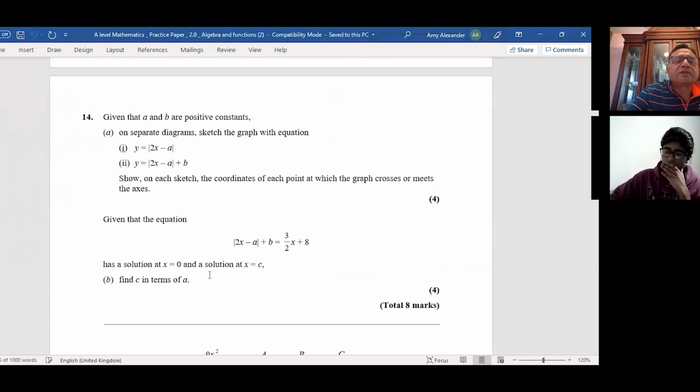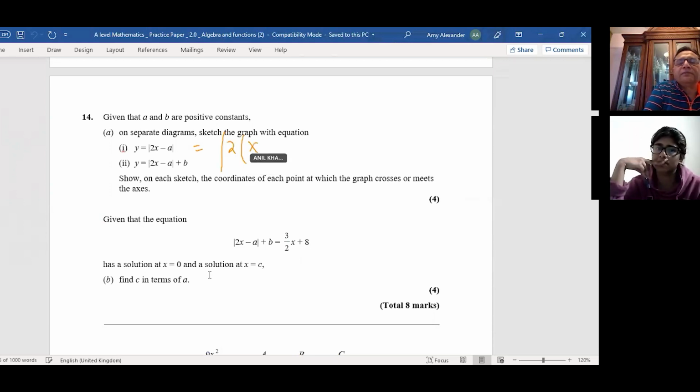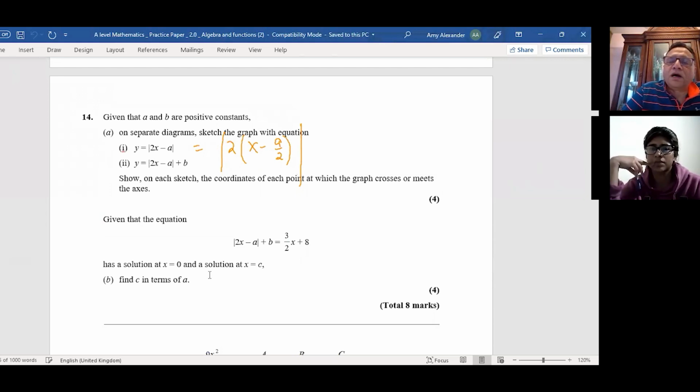Okay, let's read the question. So given that a and b are positive constants, on separate diagrams, sketch the graph with equation y equals absolute function of 2x minus a, and part 2, y equals absolute function of 2x minus a plus b. So they were fairly straightforward. So here, when you write this, you have to write this as 2 common factor, x minus a by 2. You see that? You have to, so that you are clear that it is horizontally compressed by a factor of half, and it is moving a by 2 to the right, and this one is moving plus b up, right?